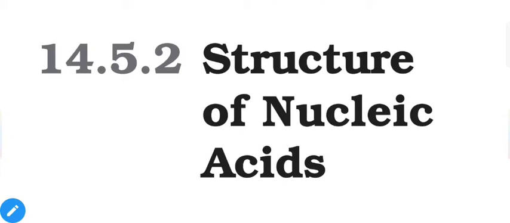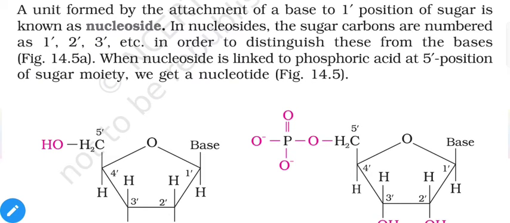Next is how these different parts or moieties are arranged inside DNA or RNA. A unit formed by the attachment of a base to the 1' position of the sugar is known as a nucleoside. For the sugar carbons, we will represent the carbon numbers as 1', 2', 3' to distinguish them from the base.